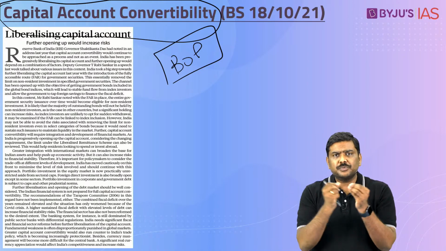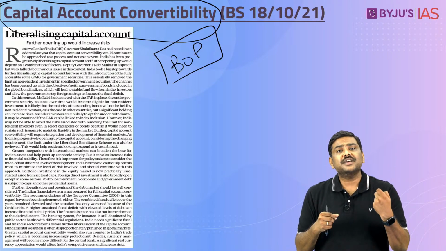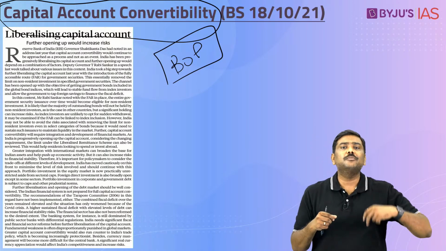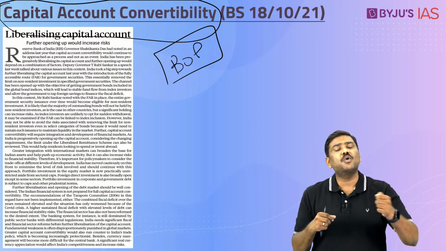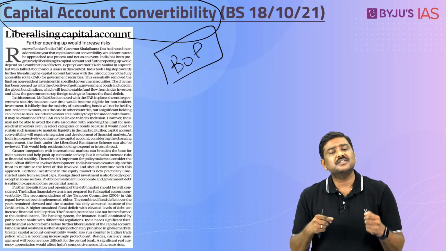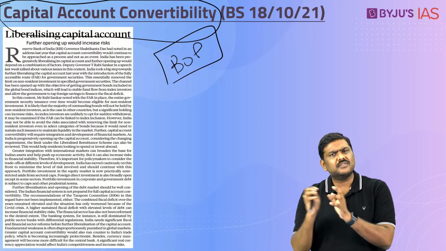The basic difference between both of them is, in case of the current account, there are transactions which are related to income of a particular country. For example, you will be generating income by exporting goods or services. You will be paying certain amount by importing certain goods or services.